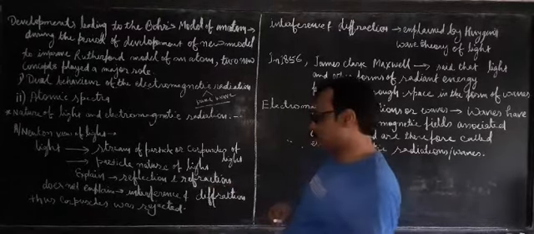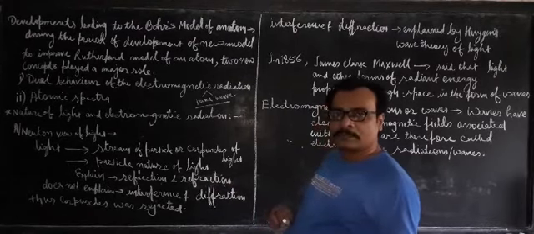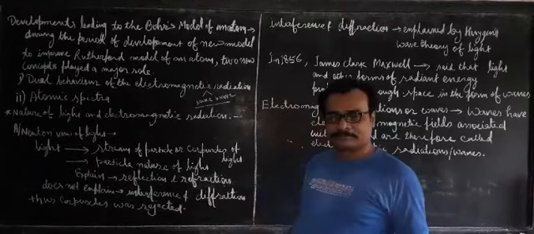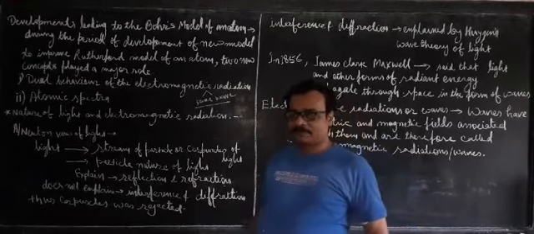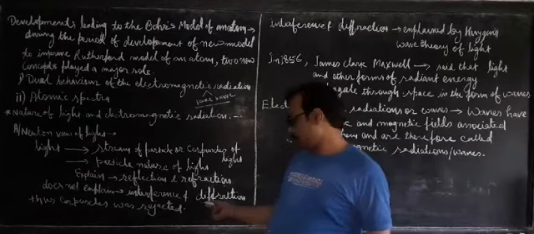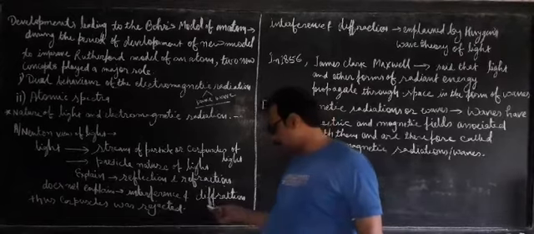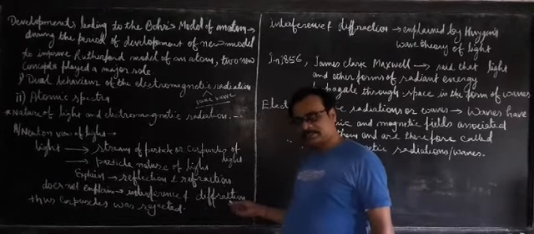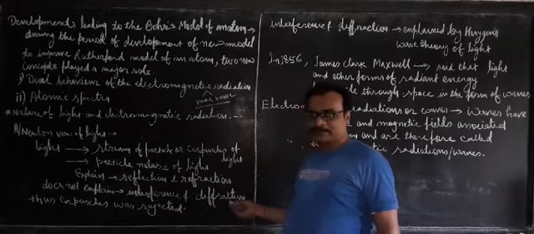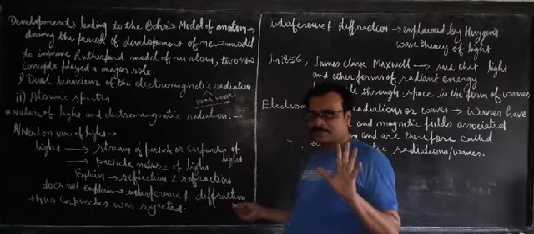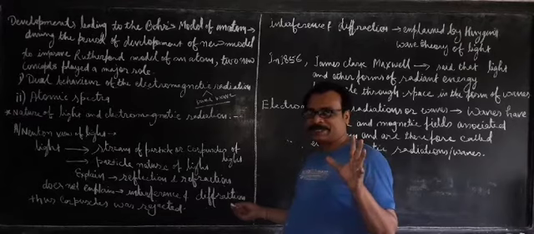But we have two more behaviors of light, that is interference and diffraction. Interference and diffraction, you know. Diffraction is nothing but the bending of light, which we have just discussed. Inside the room there is no direct sunlight, but there is a presence of light. So how does light come inside the room?